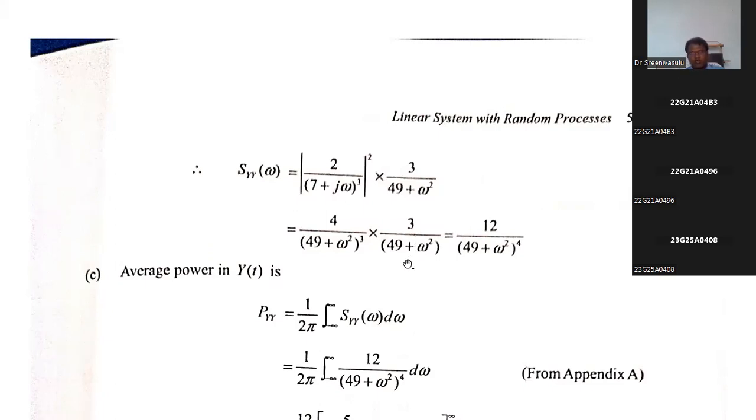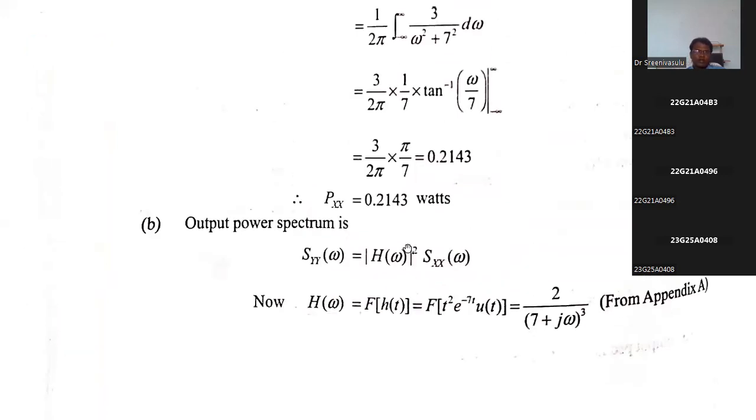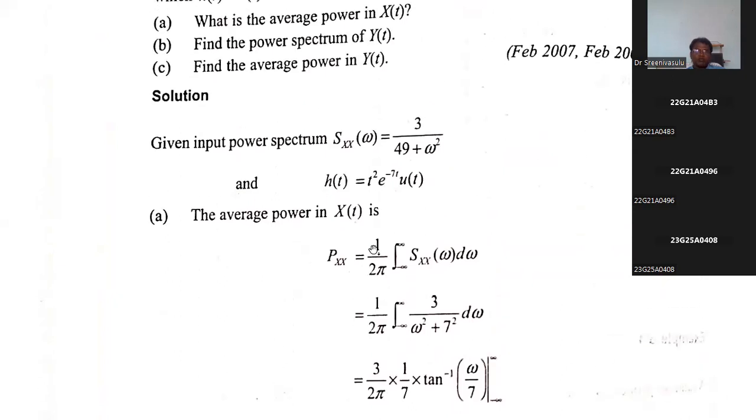Again, 49 we can write like 7 square, or as it is you can keep. So you multiply the numerator terms, 4 into 3, 12. Denominator terms are the same, so you can write (49 plus omega square) whole power 4, that is 3 plus 1. Now, after obtaining this, what is the output power spectrum? What is the another question? Find the power spectrum of output.